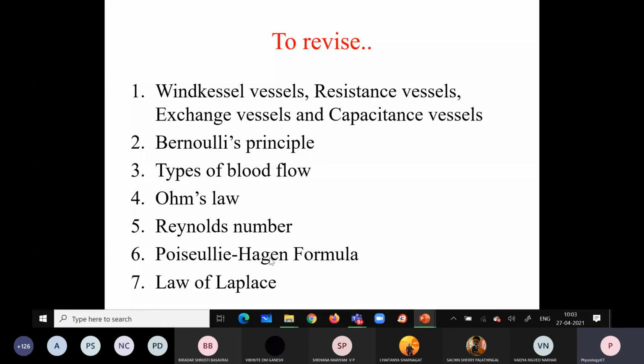The Poiseuille-Hagen formula tells us about the relationship between the blood flow and the resistance. The resistance will be affected by different factors like the radius, length, viscosity, etc. Then the law of Laplace explains the relationship between the tension, radius and the pressure.